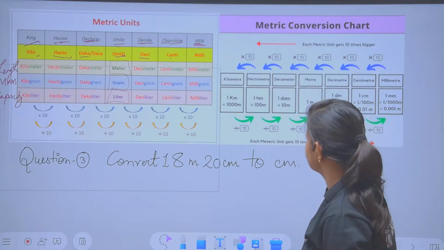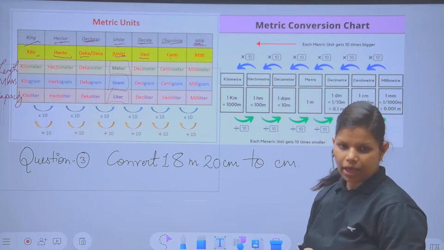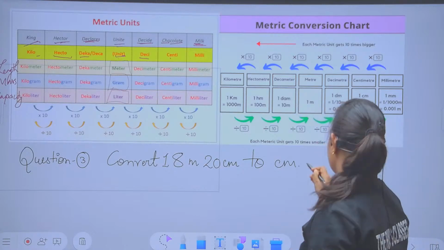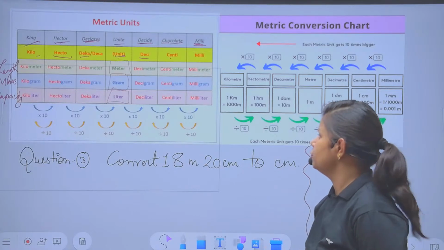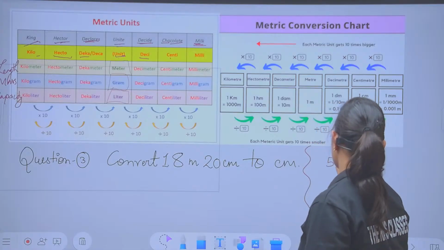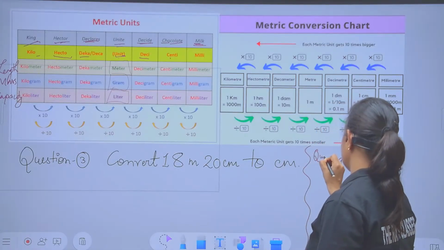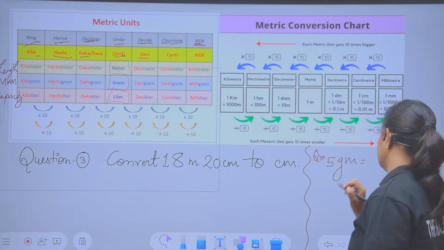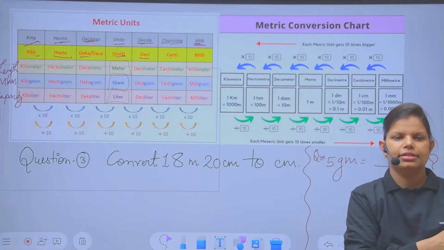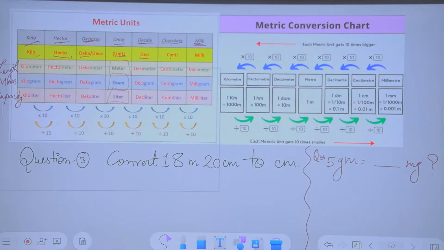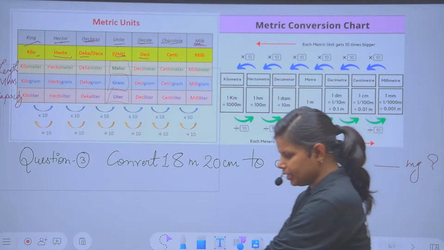Now I'm going to ask a question to some of my students. Are you ready to give me the answer? Let's switch it on within a few minutes. This is only a short question: gram equal to how many milligram. These questions will be raised by the audience also. You just give the answer in the comment section. And students, you have time: 5 gram equal to how many milligram. Be quick. Within 30 seconds, you have to give me the answer.